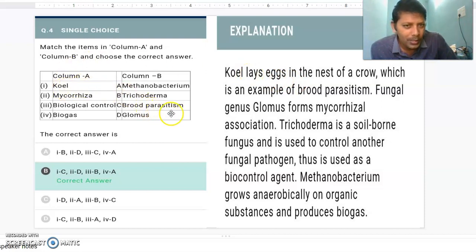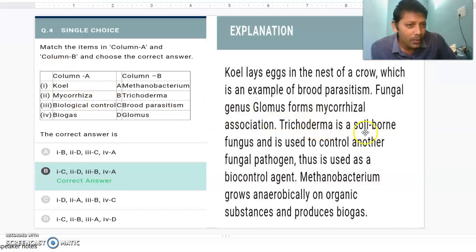It occurs naturally in natural brood parasitism. Okay, koel lays eggs in the nest of the crow, which is an example of brood parasitism as it is unable to build its nest. Okay, fungal genus Glomus forms mycorrhizal association. What type of association? Mycorrhizal association.